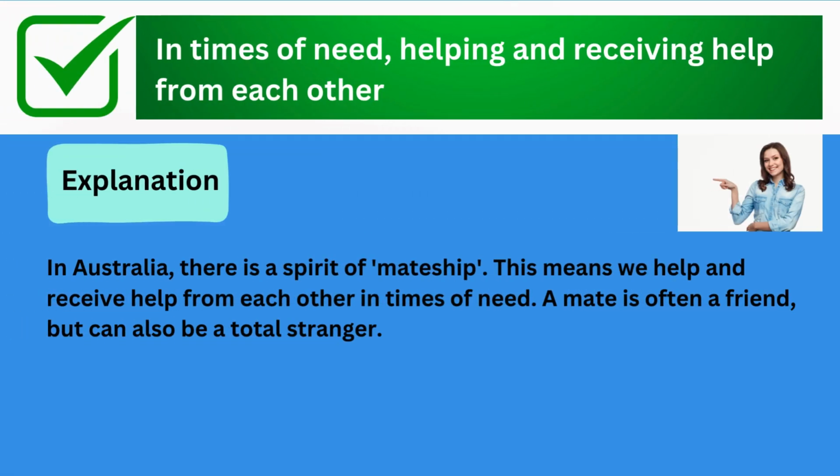The correct answer is in times of need, helping and receiving help from each other. Explanation: in Australia, there is a spirit of mateship. This means we help and receive help from each other in times of need. A mate is often a friend, but can also be a total stranger.